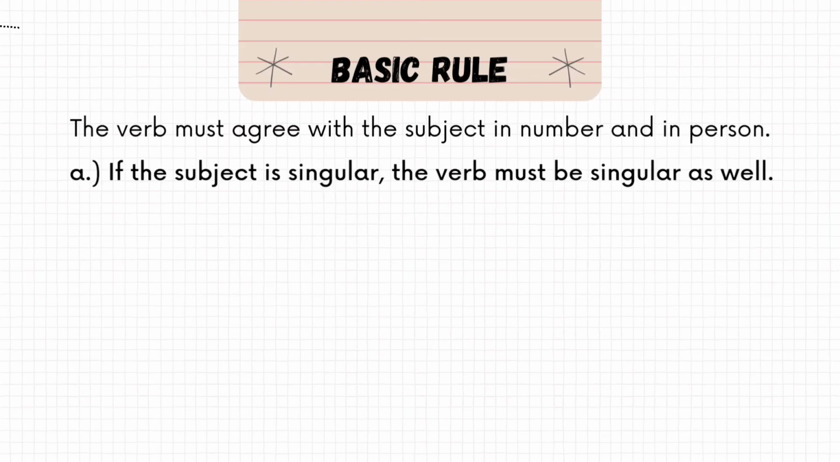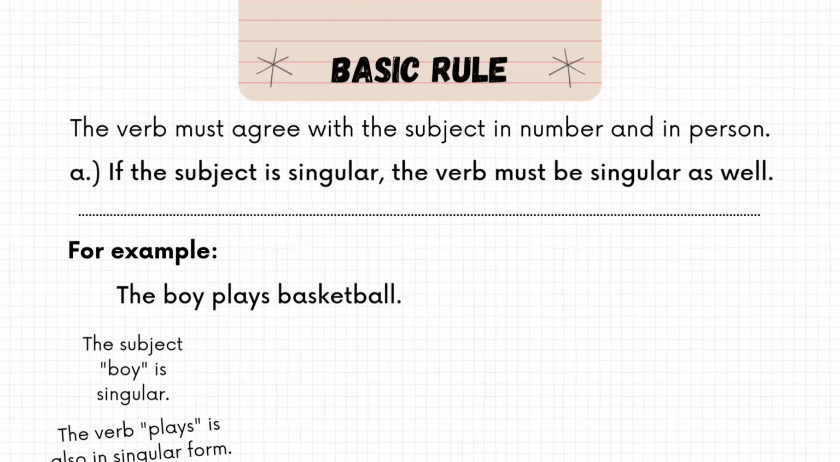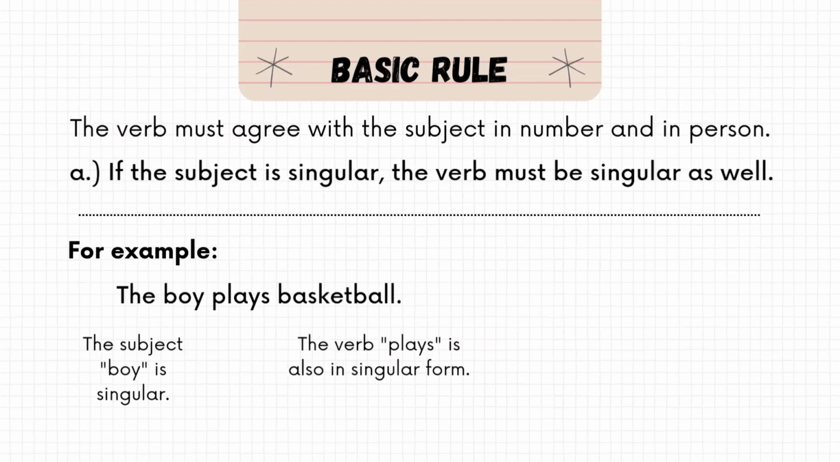as well. For example, the boy plays basketball. The subject boy is singular. The verb plays is also in singular form. Here the tip is, for singular subjects, the verb must be singular. For singular verbs, add s or es.